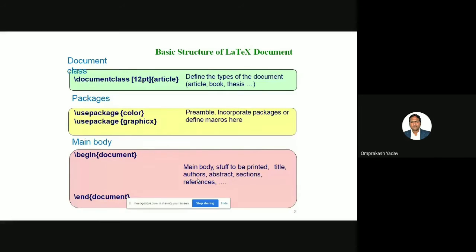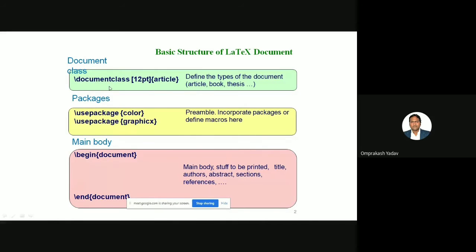At least one paper you must have seen, how the structure of the paper is, right? Normally at the top we have the author's name and the title. Then we have the abstract, then the introduction and all. And normally the paper is divided into two columns. So basically that kind of structure is there, right? All these things we'll be doing in today's session.